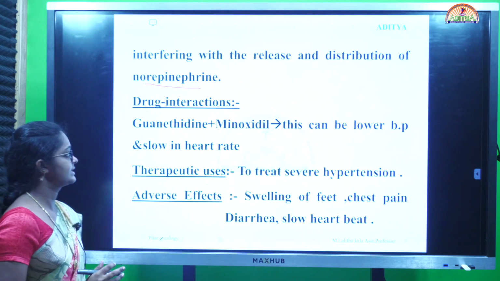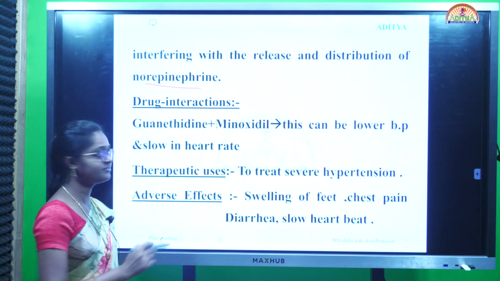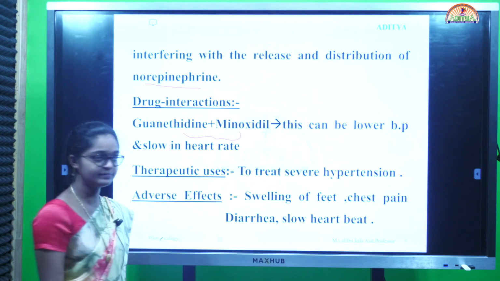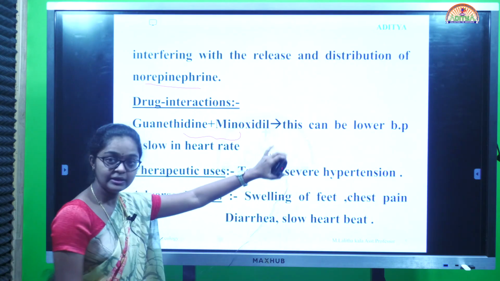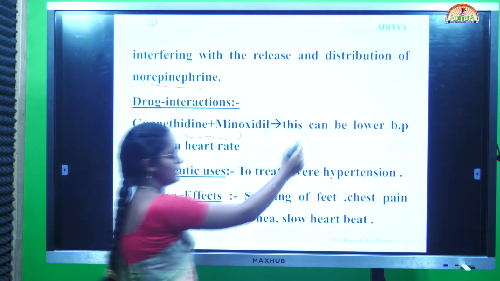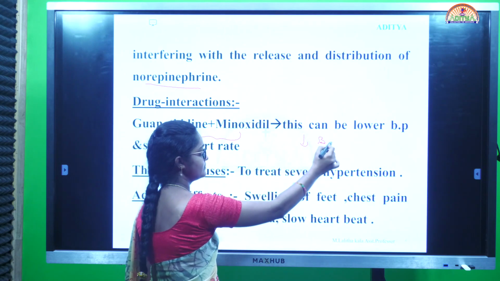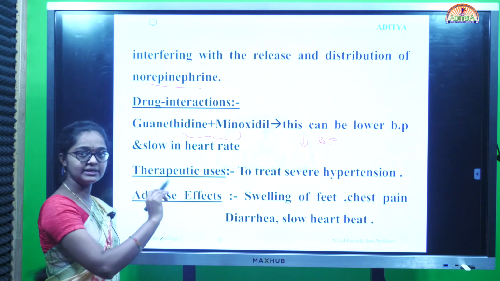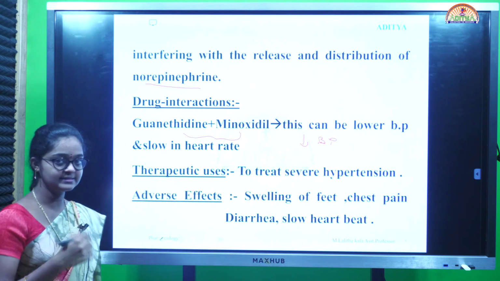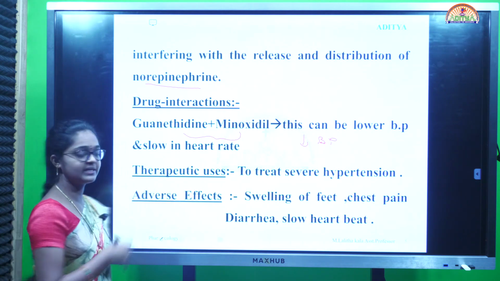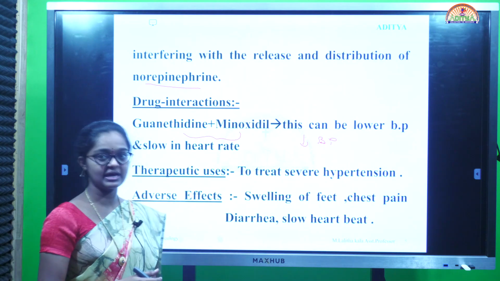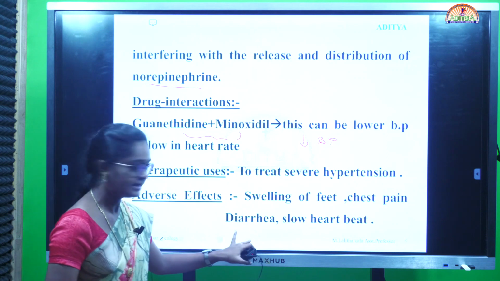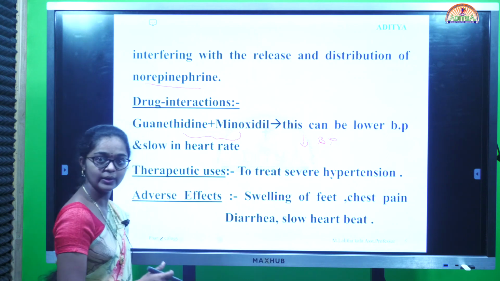Next, coming to drug interactions. Guanethidine along with minoxidil: while we are taking these two drugs in combination, it decreases the BP and slows the heart rate. Next, therapeutic use is to treat severe hypertension. Next, adverse effects include swelling of feet, chest pain, irregular heartbeat, diarrhea and slowing heartbeat.